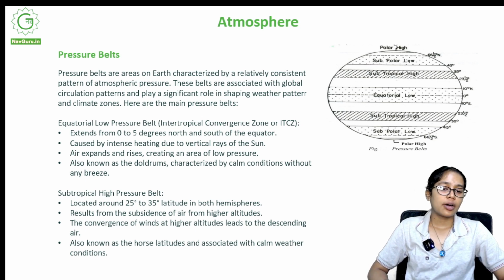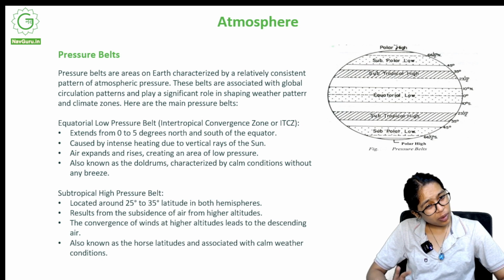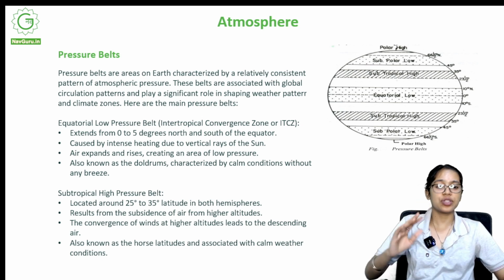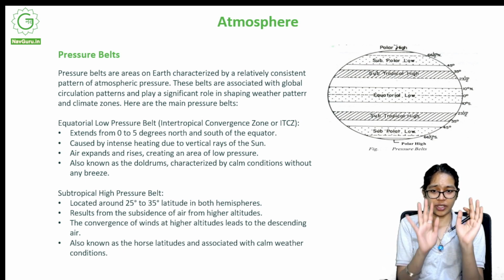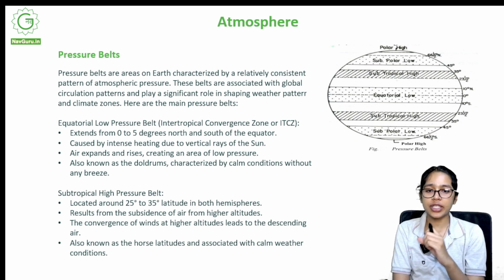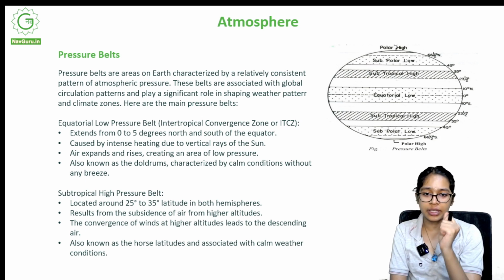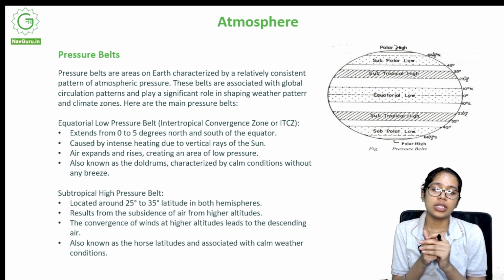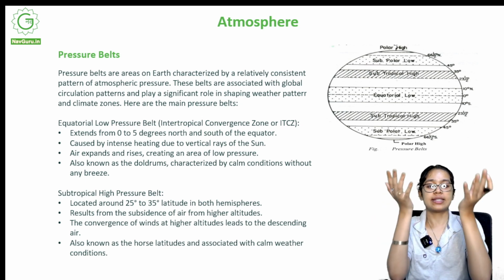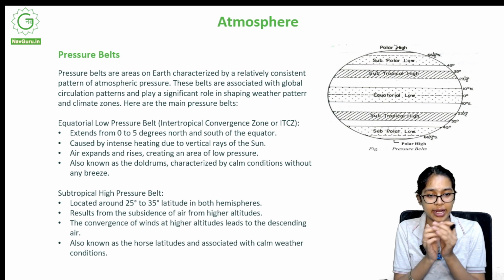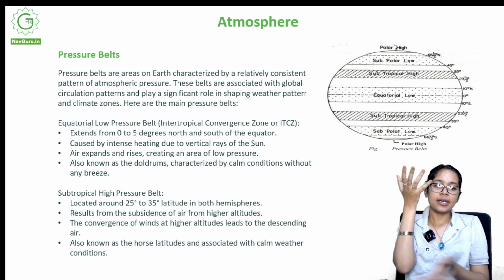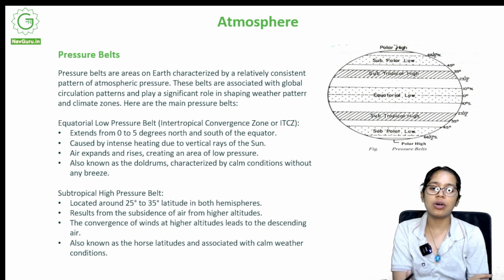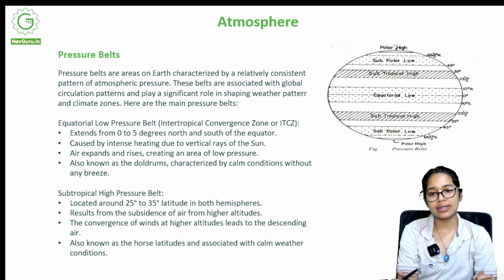Now if the temperature is more, what does that mean? It means that the pressure will be low. Because there are direct rays of the sun, the air expands and rises. How does the air expand? The particles grow apart from each other and move above, and then an area of low pressure is created. It is also known as the doldrums and is characterized by calm conditions without any breeze.